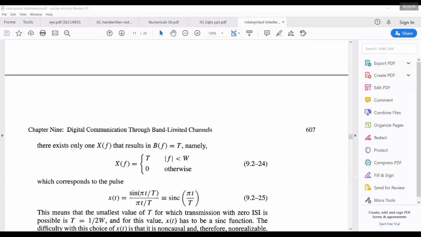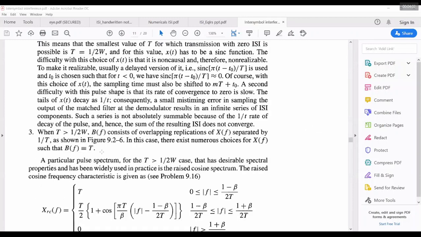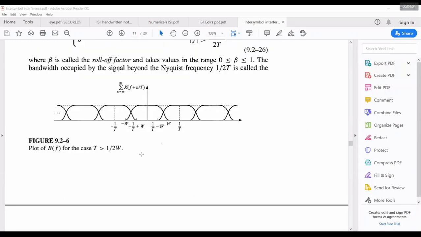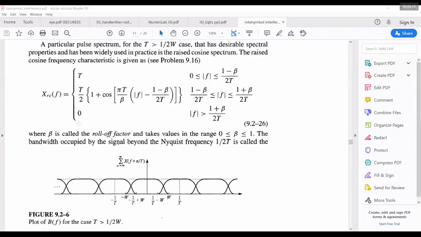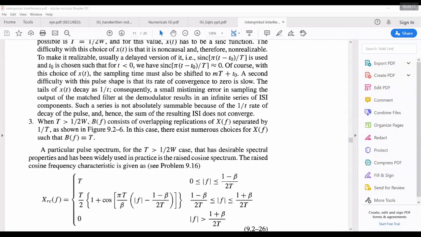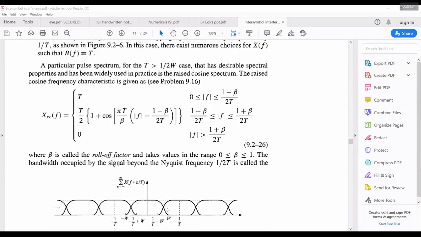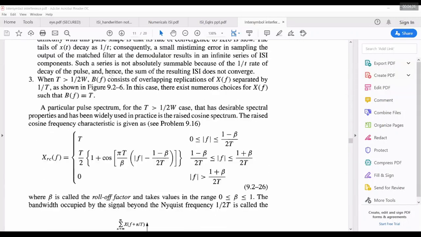Third condition is something like this. You are transmitting at a rate which is less than the channel bandwidth. That means you can see T is greater than 1 by 2W. You are transmitting at 10 kilobits per second, and channel bandwidth is 20 kilohertz. So at that time, it consists of overlapping replicas of X of f separated by 1 by T. Overlapping pulses are there, separated by 1 by T.